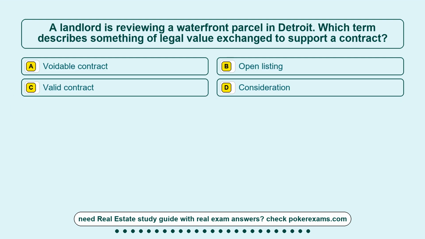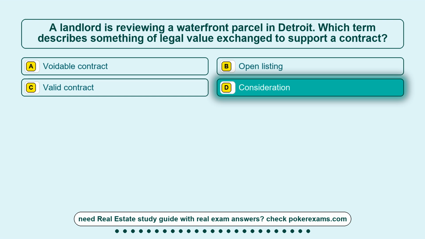Question 18. A landlord is reviewing a waterfront parcel in Detroit. Which term describes something of legal value exchanged to support a contract? Option A, voidable contract. Option B, open listing. Option C, valid contract. Option D, consideration. The correct answer is option D, consideration.